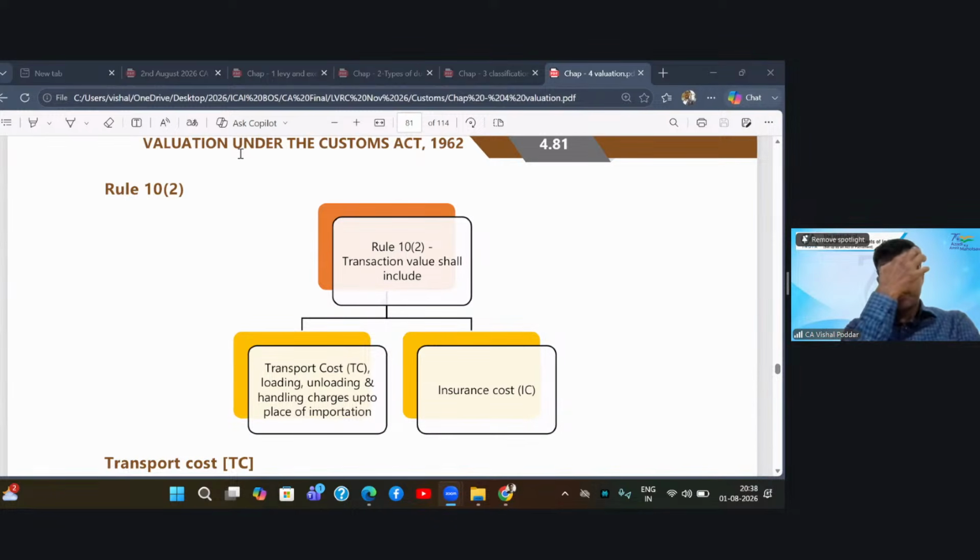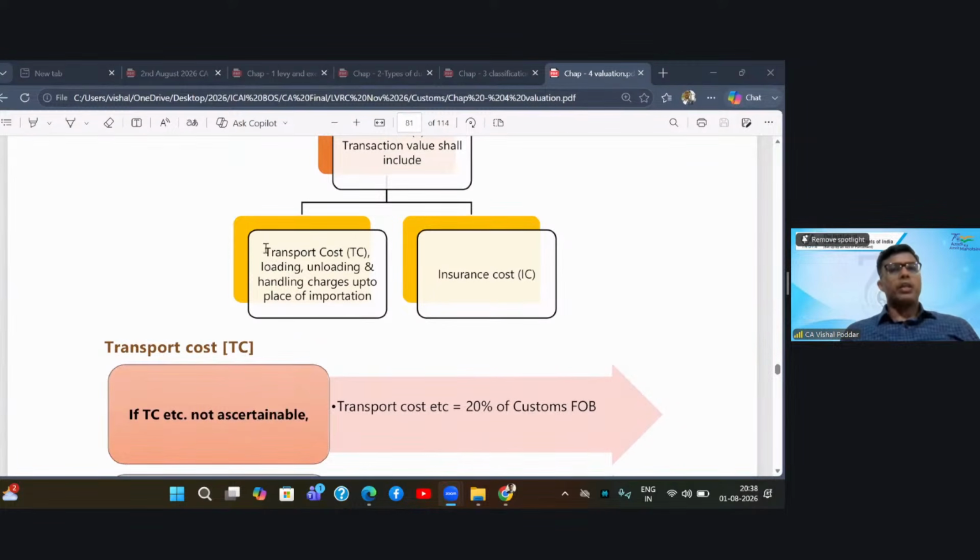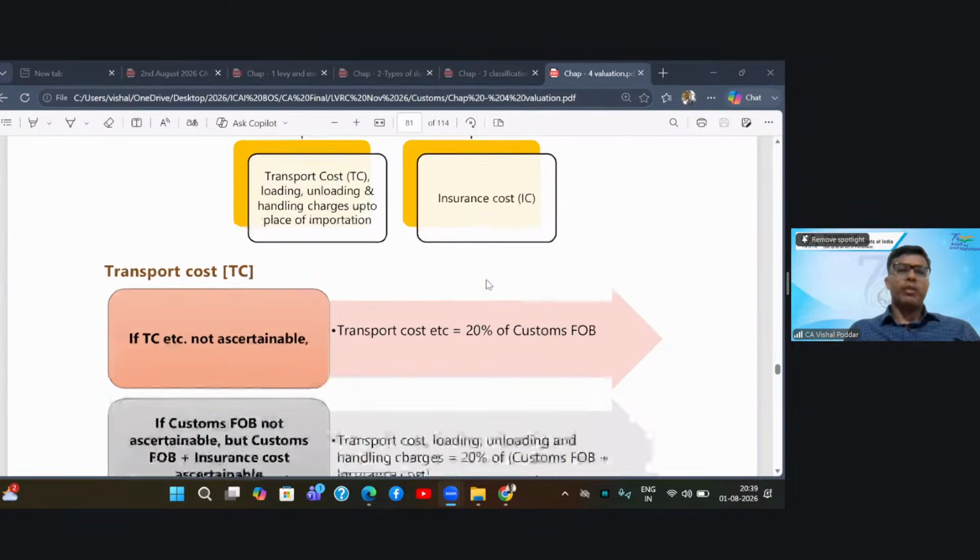What does 10.2 say? Now, if you recall section 14, it said that we require the value at the time and place of importation, for which I said you have to take the CIF value. Now, how will you arrive at the CIF value? For this rule 10 bracket 2 says, add the transport cost, add the loading, unloading cost, the handling cost up to the place of importation. That is the place where your goods will reach India, that port from where you will be clearing the goods. Second, also add the transit insurance. So these are the two costs which 10 bracket 2 has made compulsorily to be added.